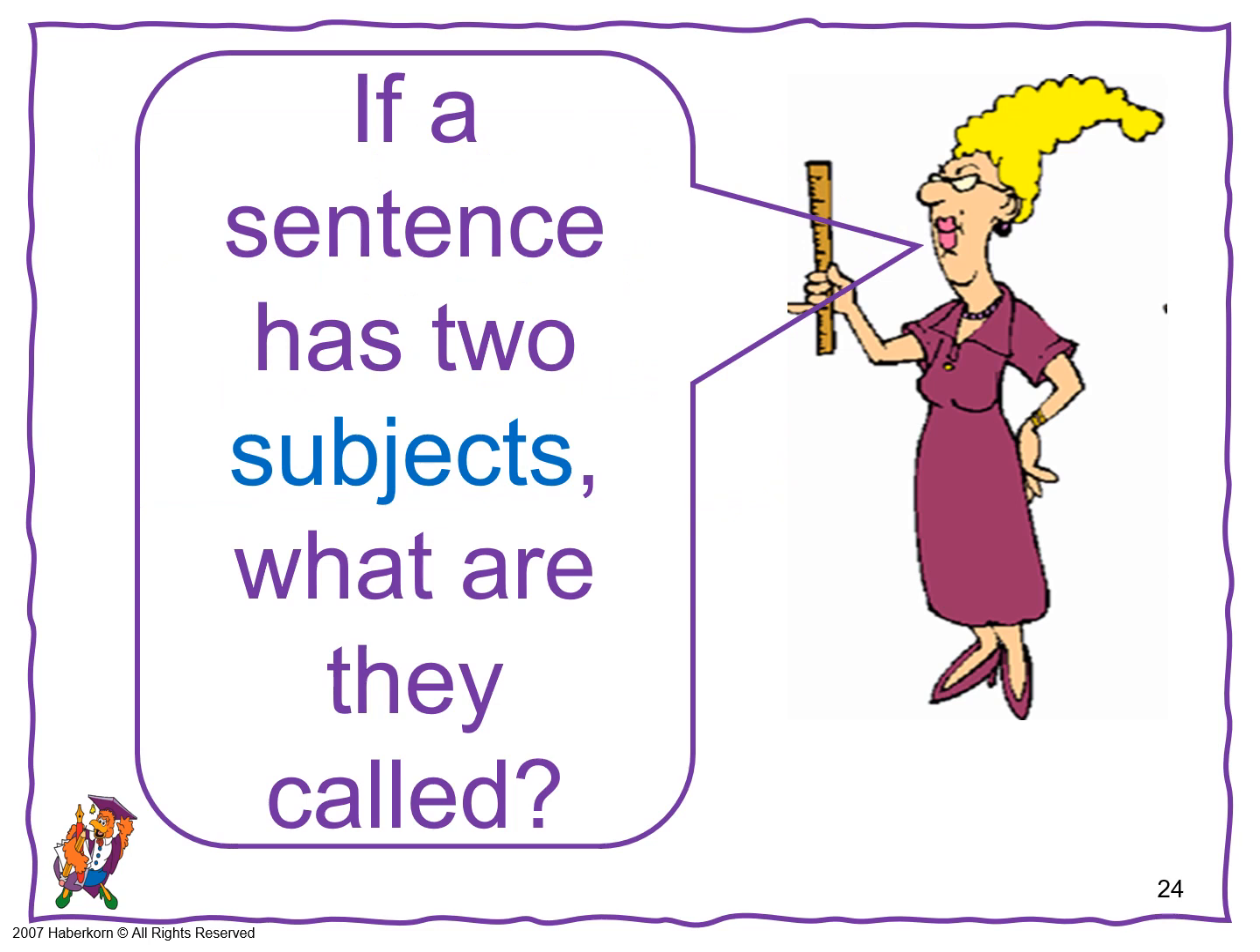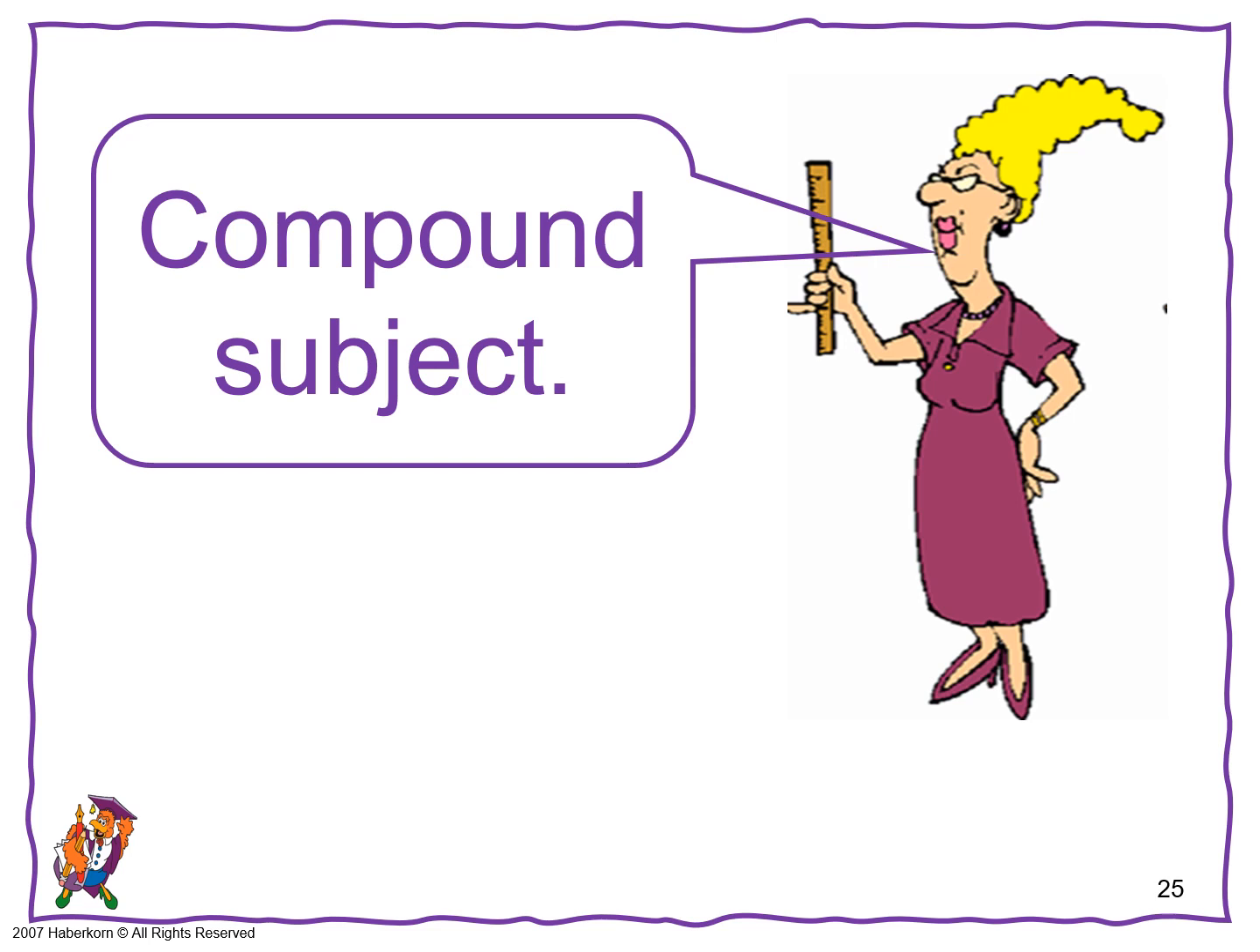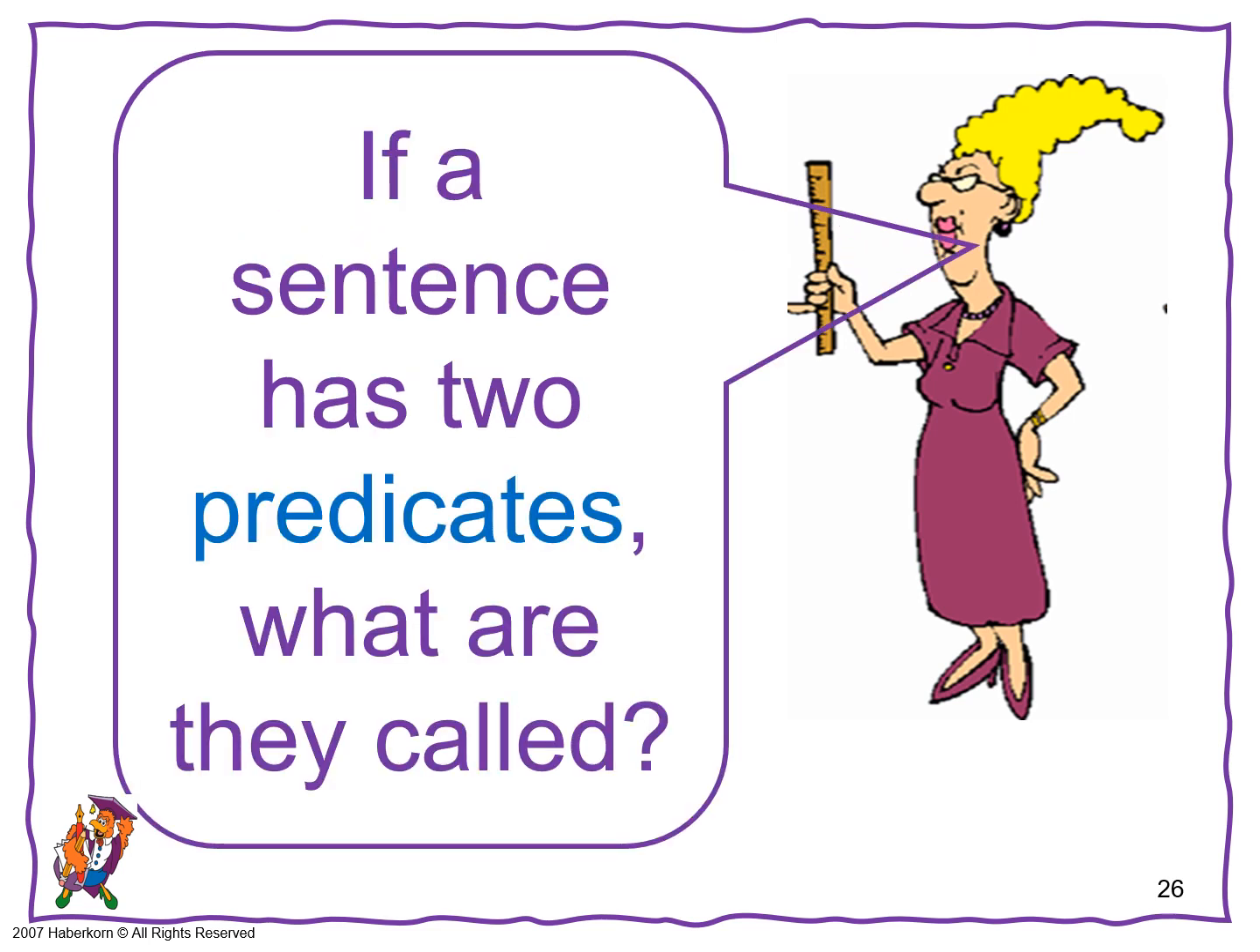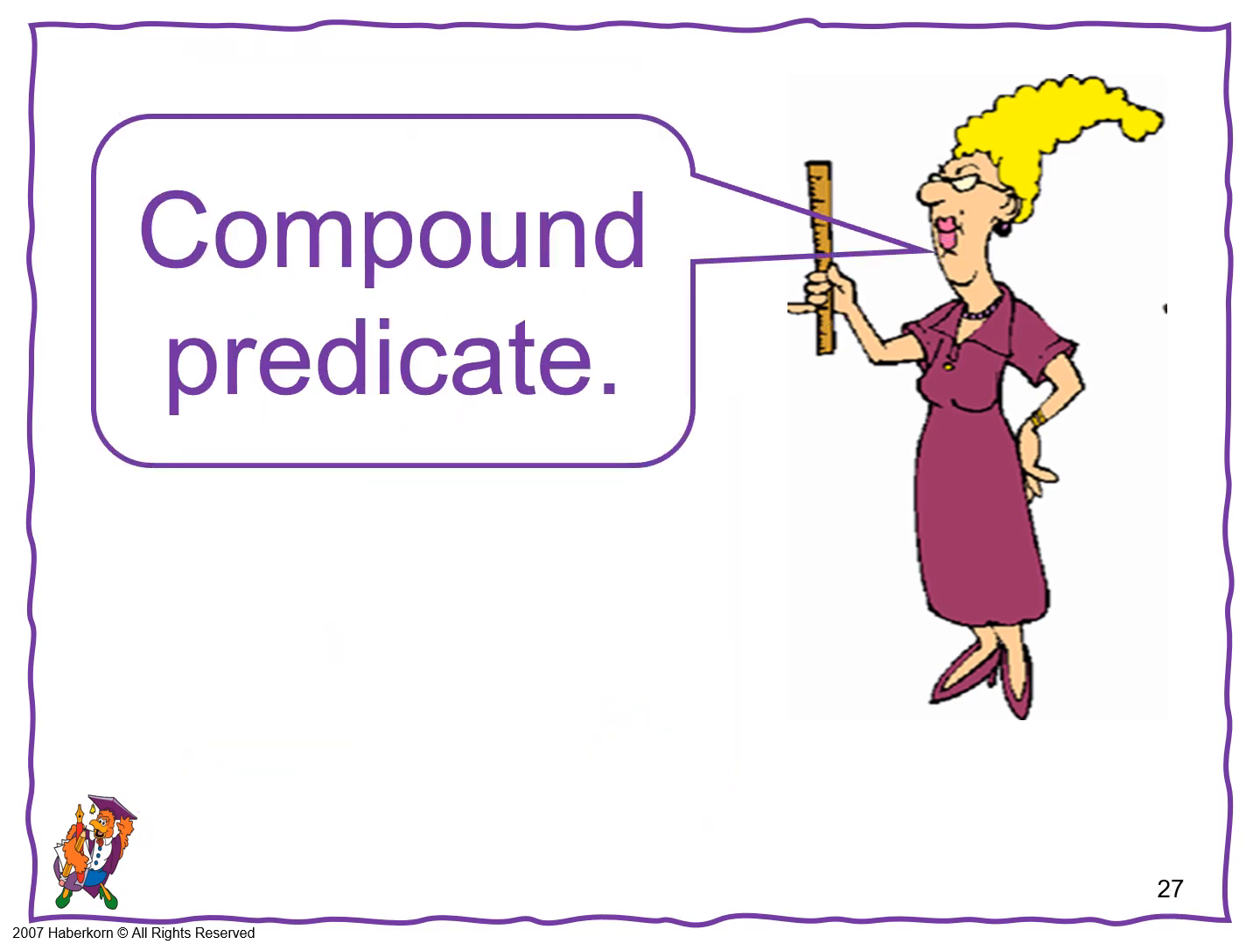If a sentence has 2 subjects, what are they called? Compound subject. This is true even if you have 3 or 5 subjects. I don't recommend that, but it's still true. Another tricky question, if a sentence has 2 predicates, what are they called? Compound predicate. Again, you can have more than 2.